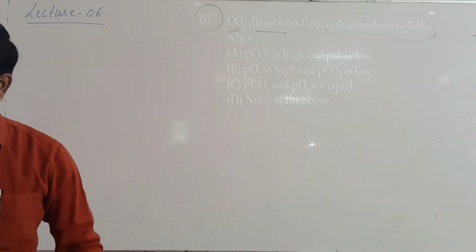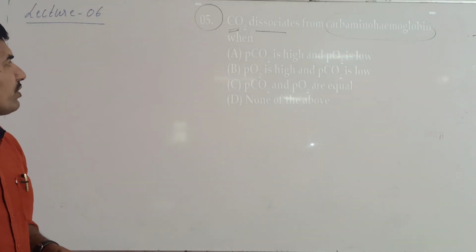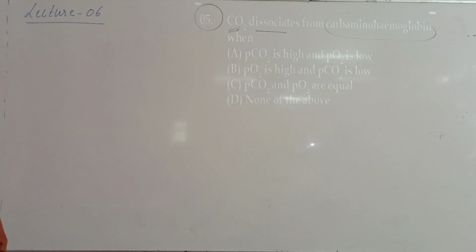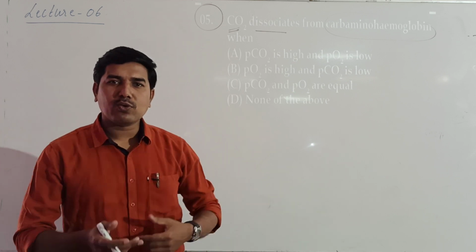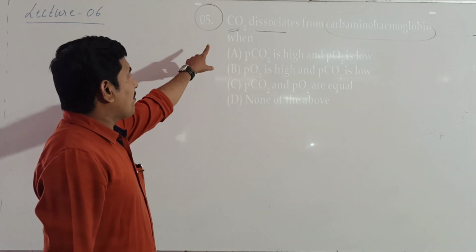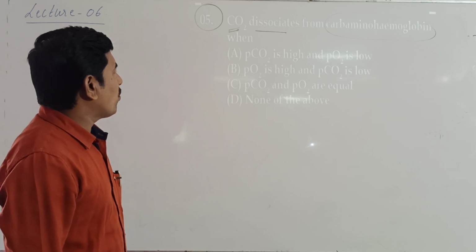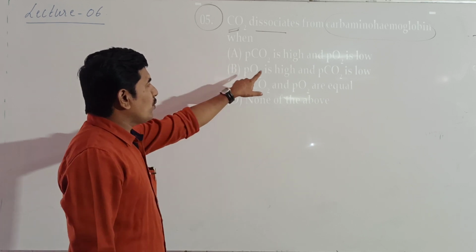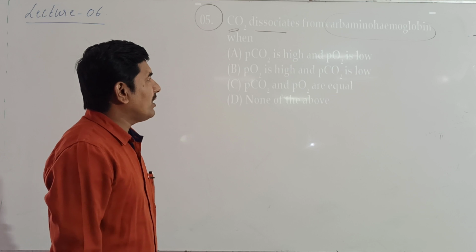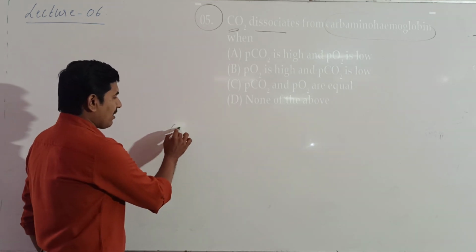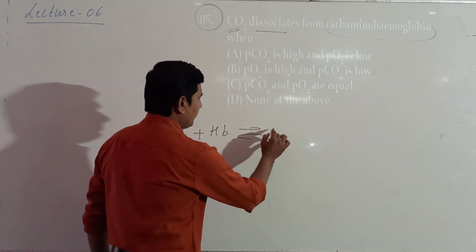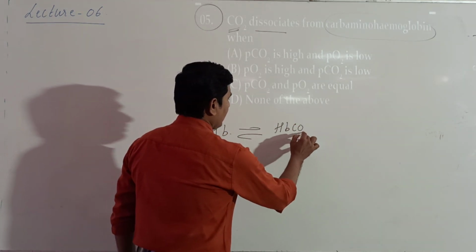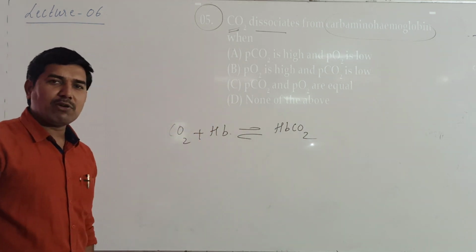Now here, if we compare this with the carbon dioxide dissociation from carbamino hemoglobin, what could be the exact answer for this? Carbon dioxide dissociates from carbamino hemoglobin when PCO2 is higher and PO2 is low? That means carbon dioxide, when it combines with the hemoglobin, forms carbamino hemoglobin.